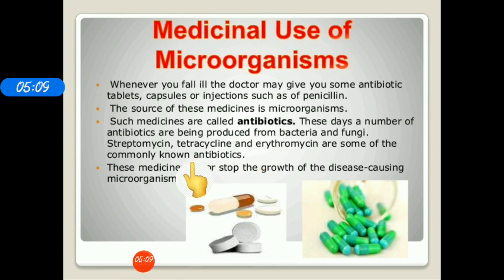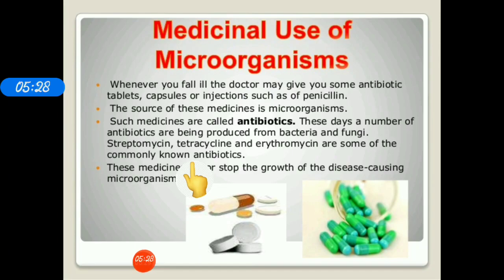Antibiotics are derived from microorganisms, and the scientist who discovered it is Alexander Fleming, who obtained the antibiotic penicillin from the mold of Penicillium notatum.